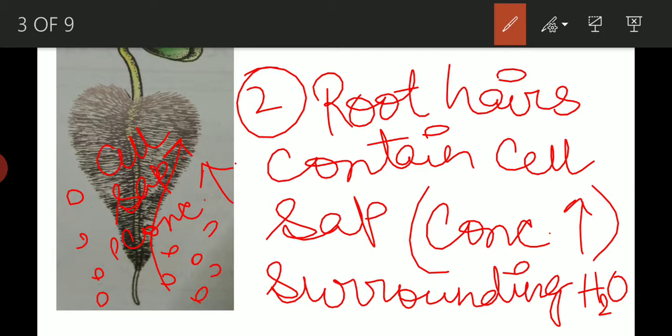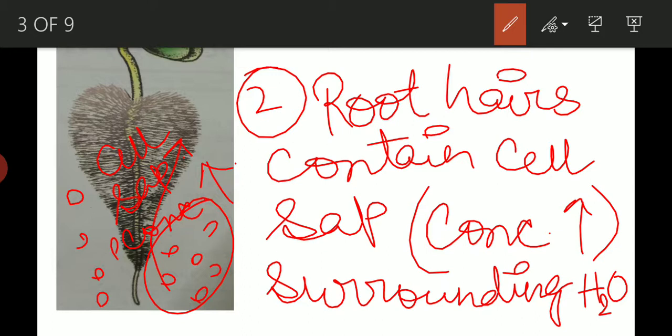Now this cell sap is highly concentrated. Usually the cell sap has a concentration higher than that of the surrounding water. So this characteristic is an important requirement to draw in water from the outside, because this is the phenomenon of osmosis, endosmosis particularly.